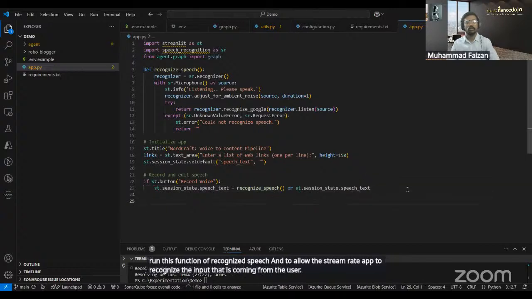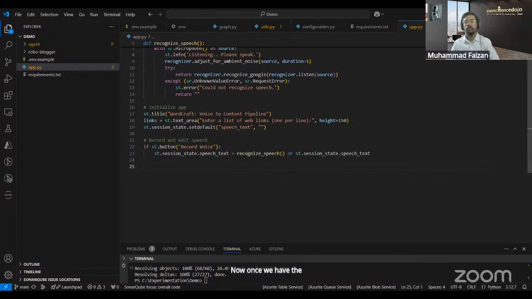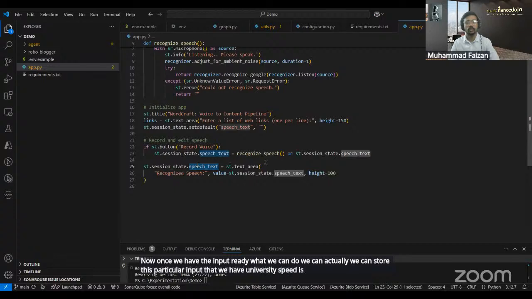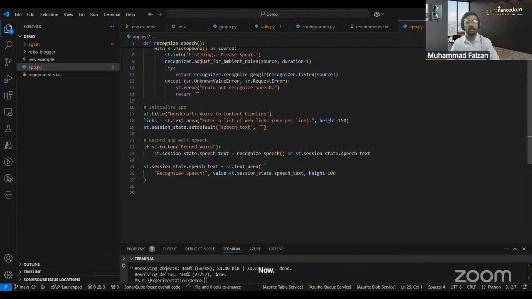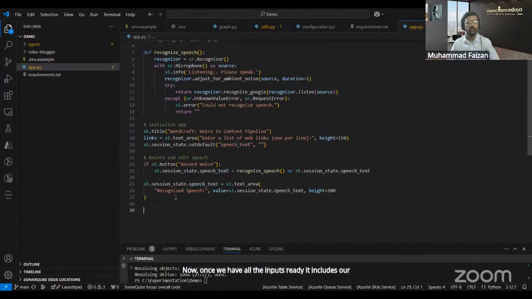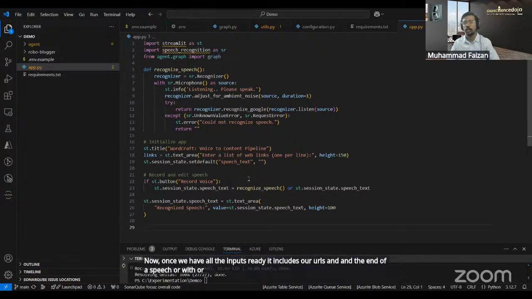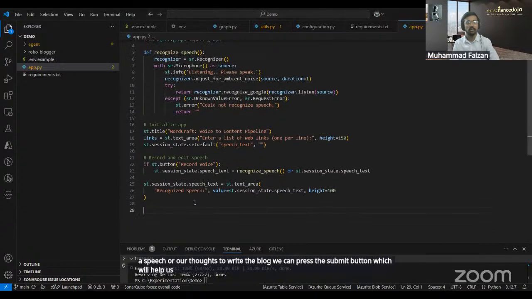Now, once we have the input ready, we can store this particular input in our speech text variable. Once we have all the inputs ready, which includes our URLs and our speech, or our thoughts to write the blog, we can press the submit button, which will help us finalize our blog.